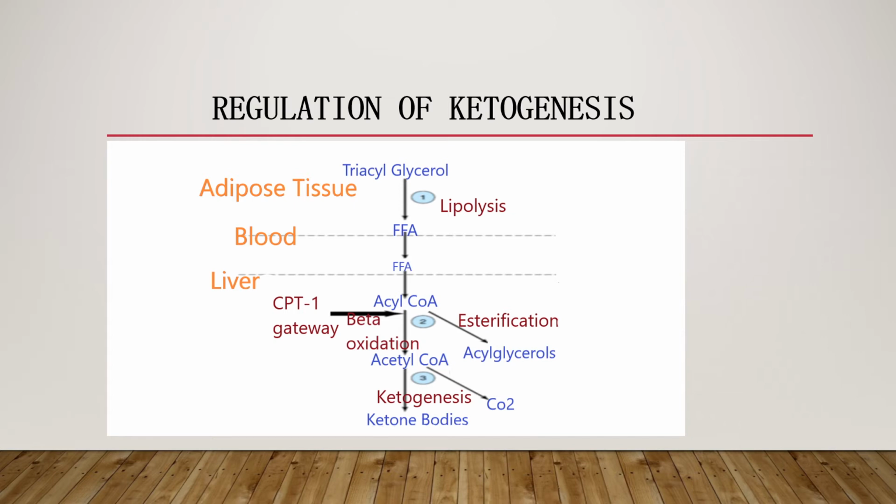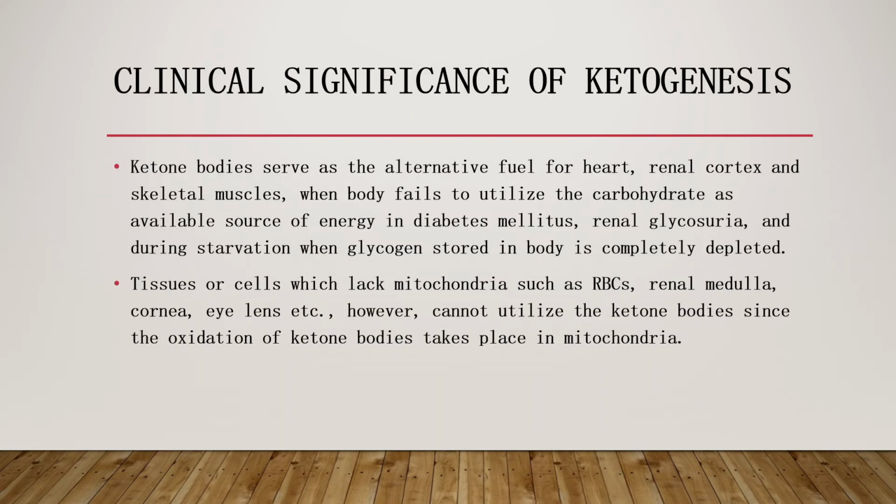Okay, the significance of this ketogenesis pathway. Ketone bodies serve as an alternative fuel for the heart, renal cortex, and skeletal muscles, when the body fails to utilize carbohydrate as the available source of energy. That occurs during diabetes mellitus, renal glycosuria, and during starvation, when the glycogen storage in the body is completely depleted.